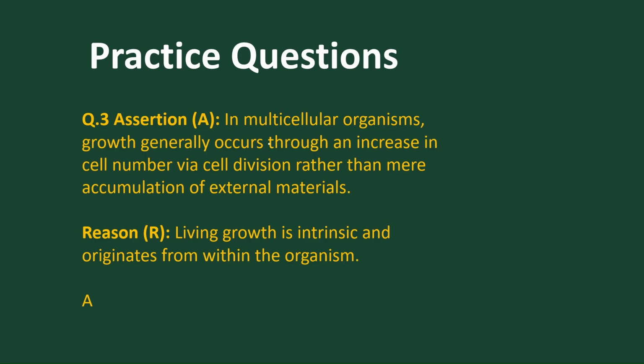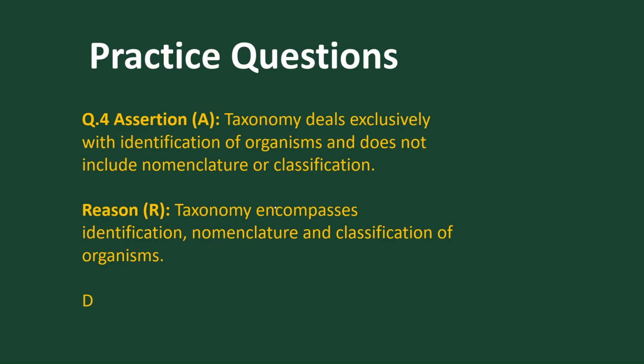And for example, in multicellular organisms, growth generally occurs through an increase in cell number, which is true. Cell division is true. And in non-living things we find accumulation of external matter, which is true. Living growth is intrinsic and originates from within the organism, which is also true. Next, taxonomy deals with exclusive identification of organisms and does not include nomenclature. This is false. But taxonomy encompasses identification. Yes, this is true. So it is D.